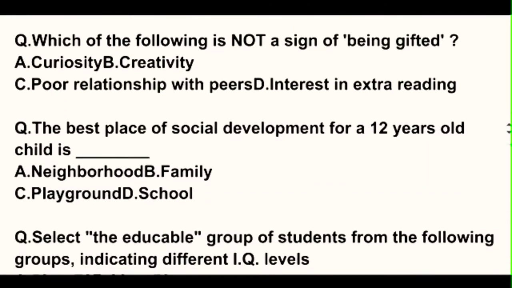Next question, which of the following is not a sign of being gifted? Okay, so the options are curiosity, creativity, C, poor relationship with peers, D, interest in extra reading. So curiosity, it's a sign of being gifted. Creativity, that's too. But option C, poor relationship with peers, that doesn't mean you are gifted. So here the correct option will be option C, poor relationship with peers.